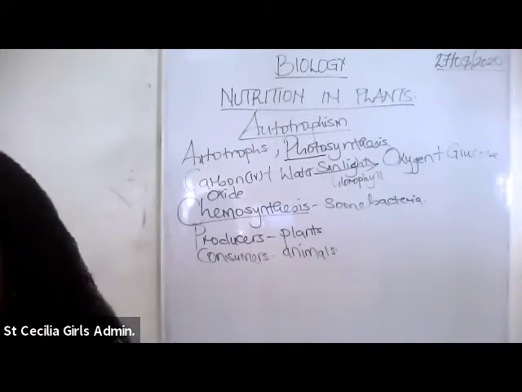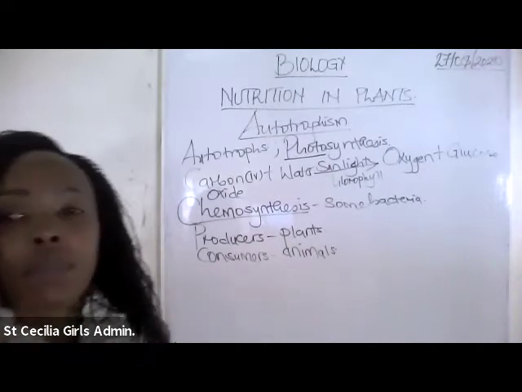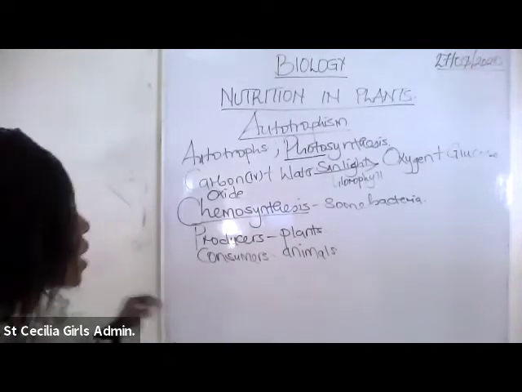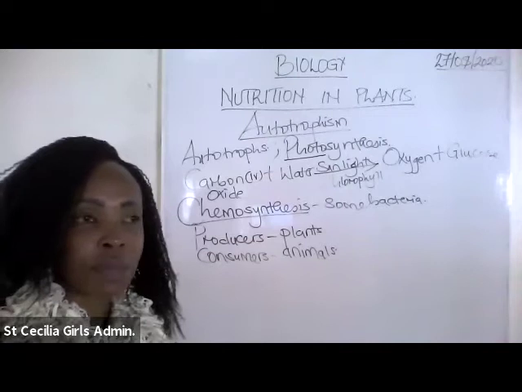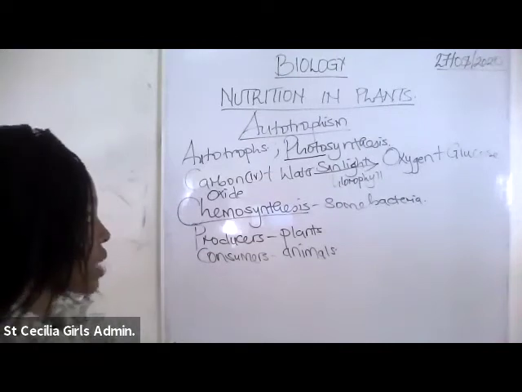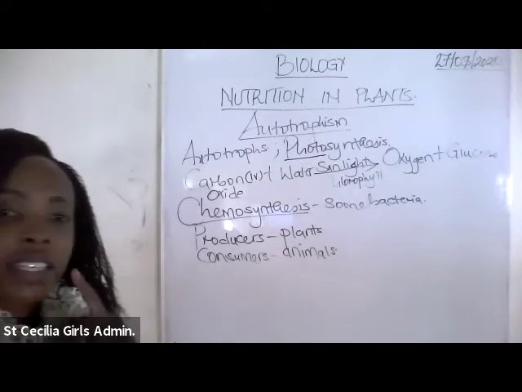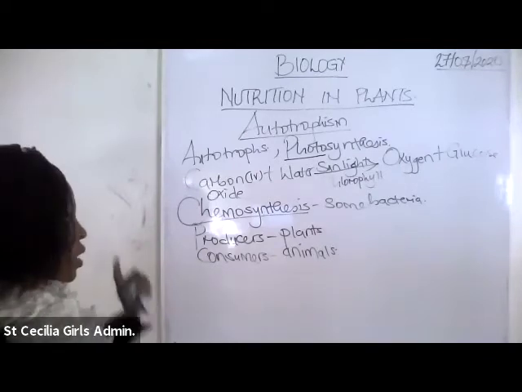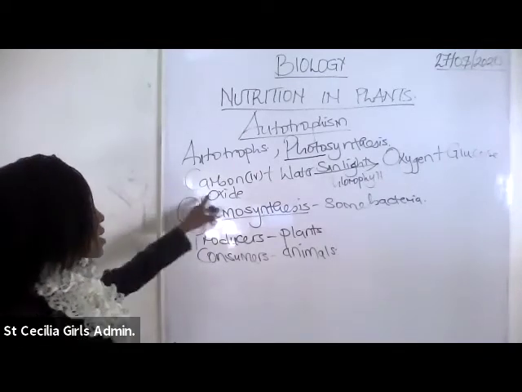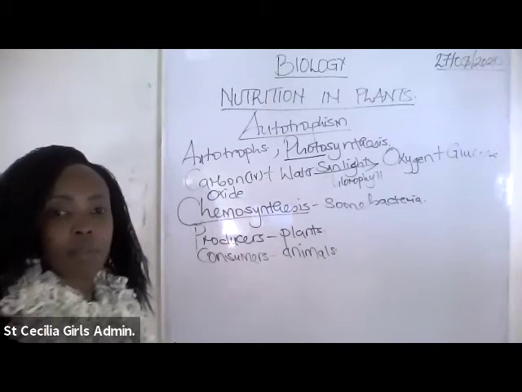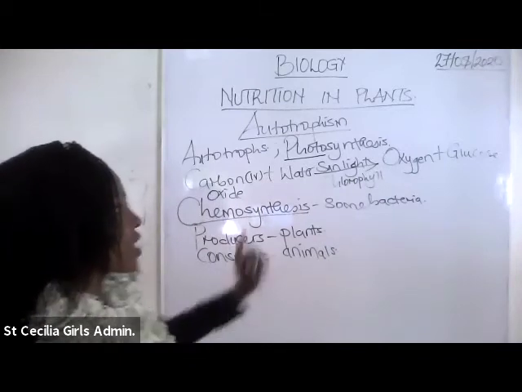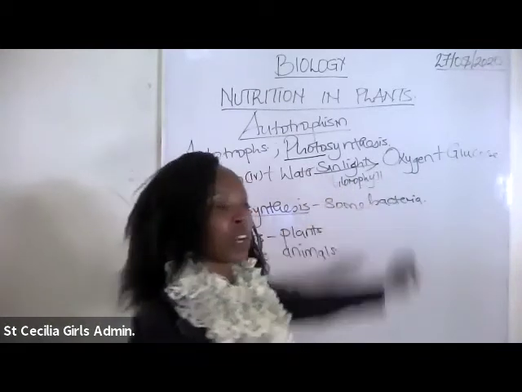So now, maybe before we wind up on the introduction to autotrophism, I would like to talk about something here. Anytime we have the process of photosynthesis, carbon dioxide is used by that given plant, and in return, they give out oxygen.